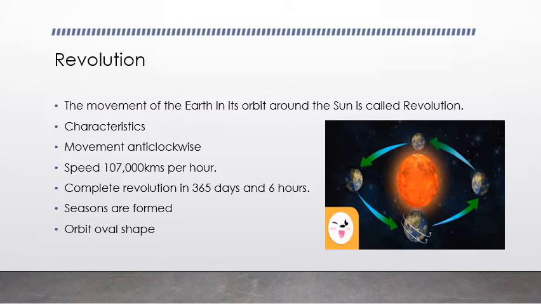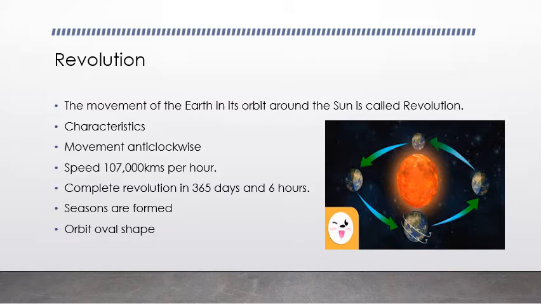There are some characteristics, properties of revolution of Earth. The Earth's movement is anti-clockwise, opposite to the clockwise direction, and its speed is 107,000 km per hour.